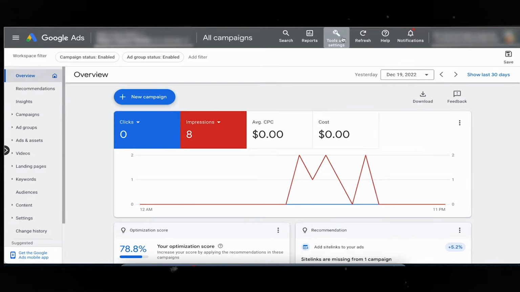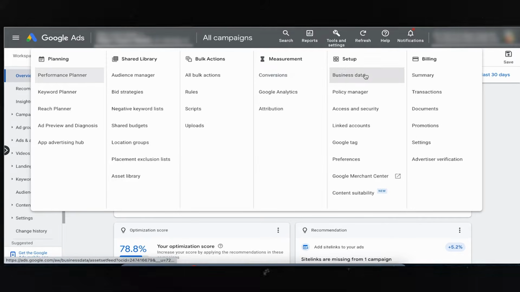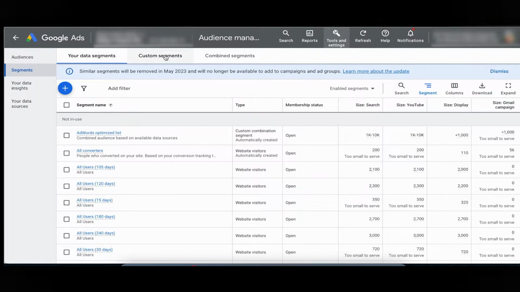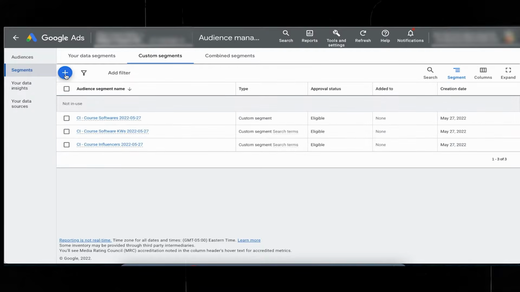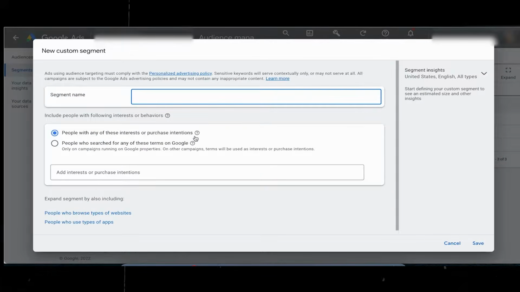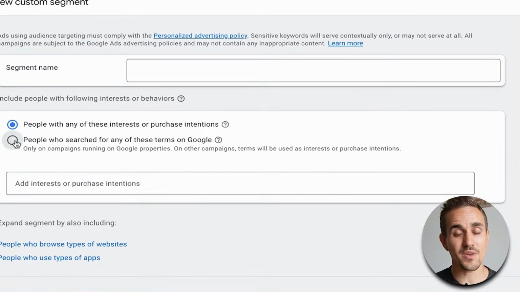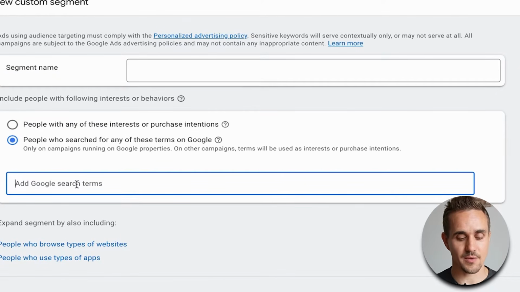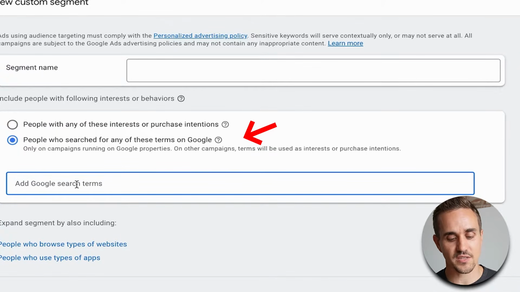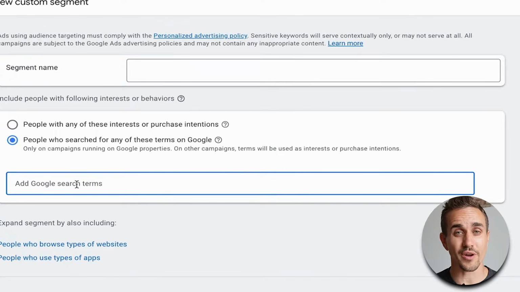If you're in your Google Ads account, when you come to tools and settings, you can just go to the audience manager, and this is where we actually create the custom audience segments that we want to be targeting. You can see up here in custom segments, this is where we can create new audience segments. We've got a couple of options here. The one that we've been using the most to get started with our campaigns right now is people who search for any of these terms on Google. So this is Google or any other properties.